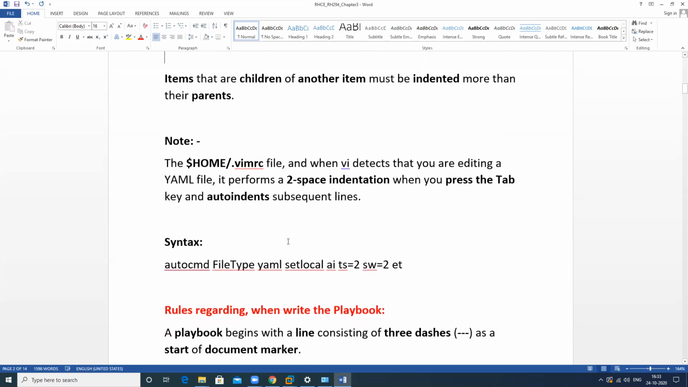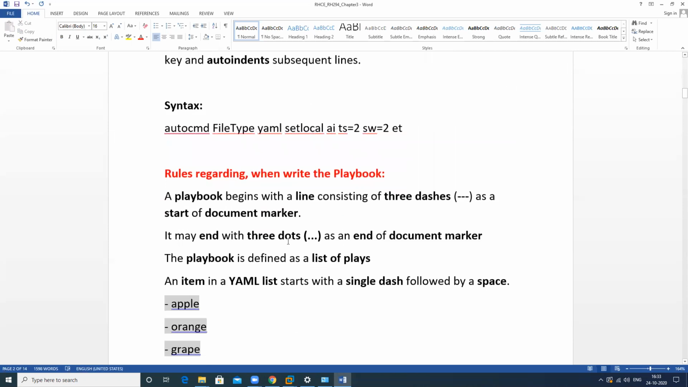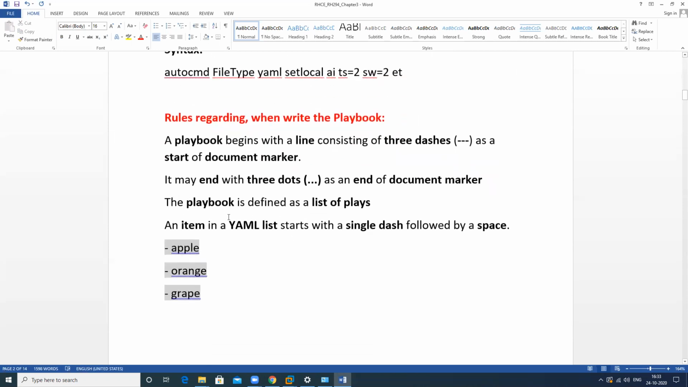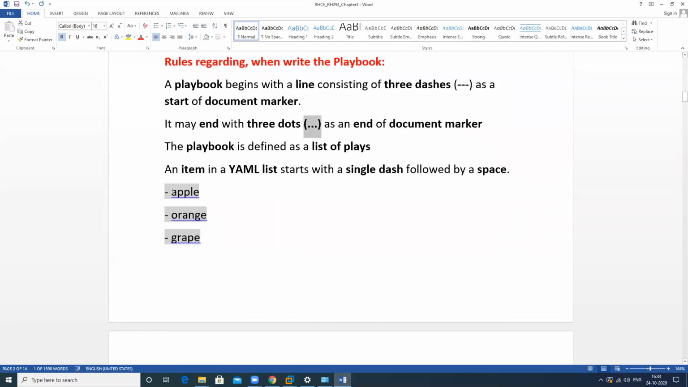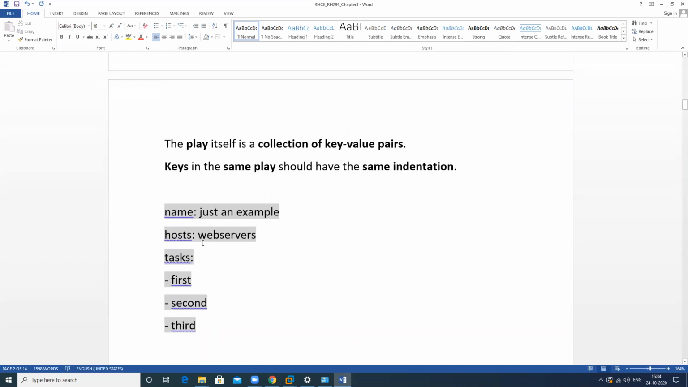I will show you how to write this one by one, and there are some other rules we should focus on when we start writing any playbook. We should start the playbook with three dashes and end it with three dots. When we want to write a list, we can write it in a hyphen format. I will discuss all of these things.